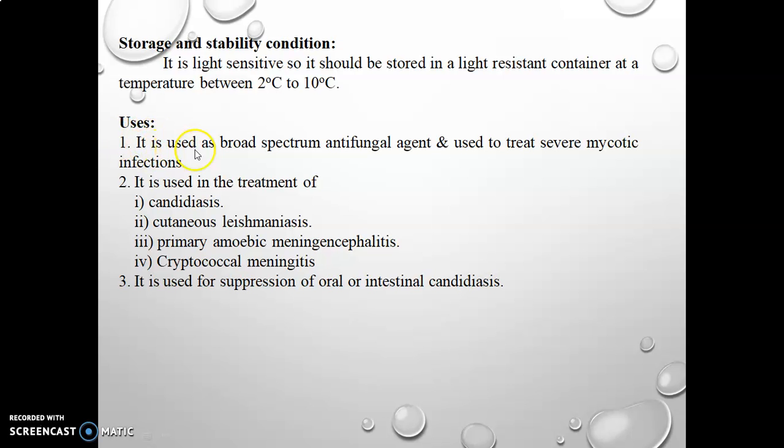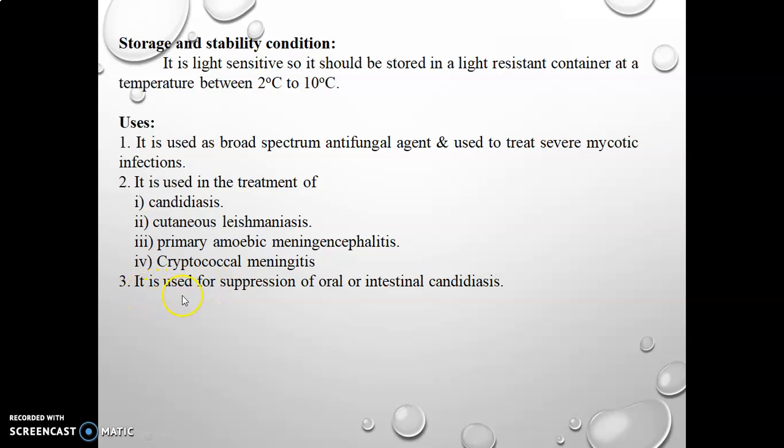Uses: it is used as a broad spectrum antifungal agent and used to treat severe mycotic infection. Next use: it is used in the treatment of candidiasis, cutaneous leishmaniasis, primary amoebic meningoencephalitis, and cryptococcal meningitis.